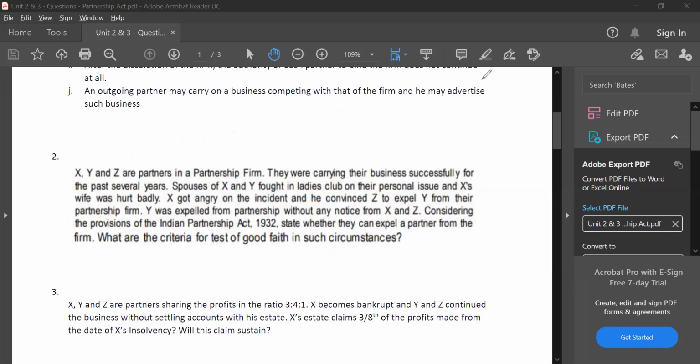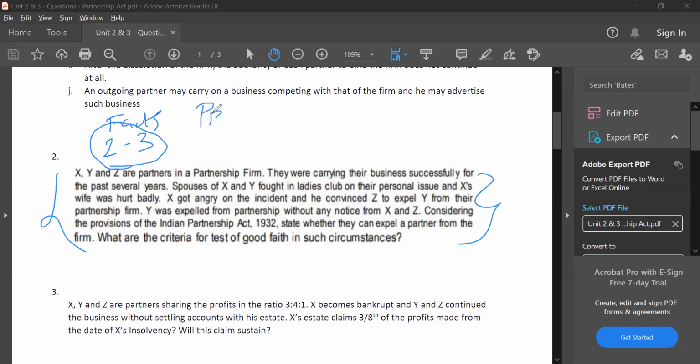In exam, how do you write this? Very simple, guys. These questions you should be able to easily write. First, you will write the facts. This full paragraph you will summarize and write in 2 lines. What to write? You just write: the spouse of X and Y fought in a ladies club because of personal issues. X's wife was badly hurt. X got angry at the incident and he convinced Z to expel Y from the firm. Is this expulsion valid? That's all. You'll write 2 to 3 lines maximum. The question might be 5 or 6 lines, but it is very much possible to summarize the entire question in 2 to 3 lines.